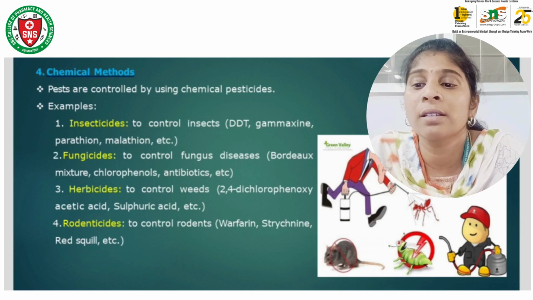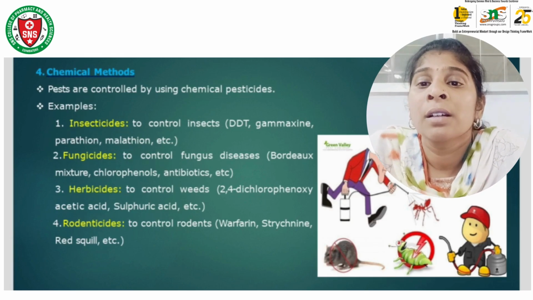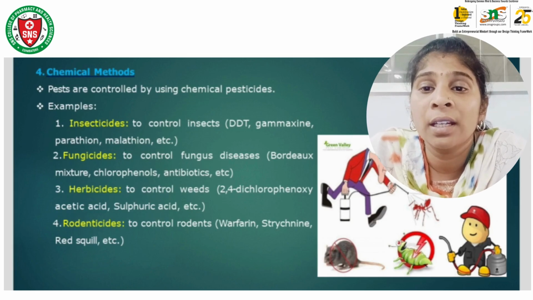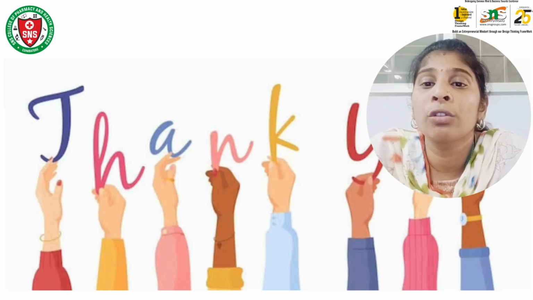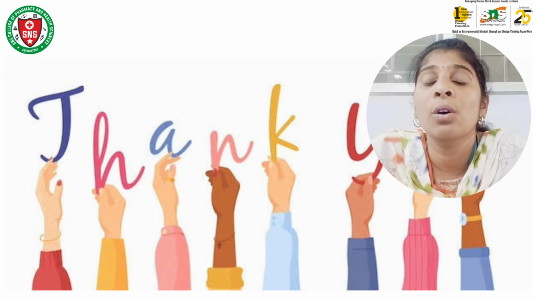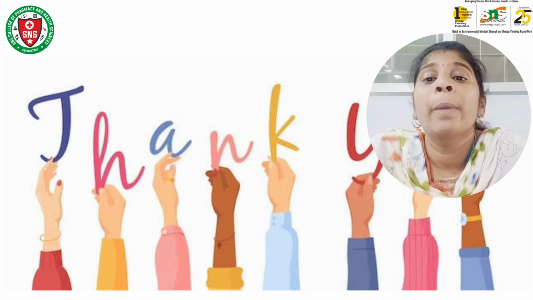So this is the controlling of the pest to get an abundant yield and growth of the plant without any disturbances. Usually for the cultivation of medicinal plants, pest control is very, very important, since these plants are used for raw material production and herbal formulations. Hence pest control is very important in the cultivation of medicinal plants.